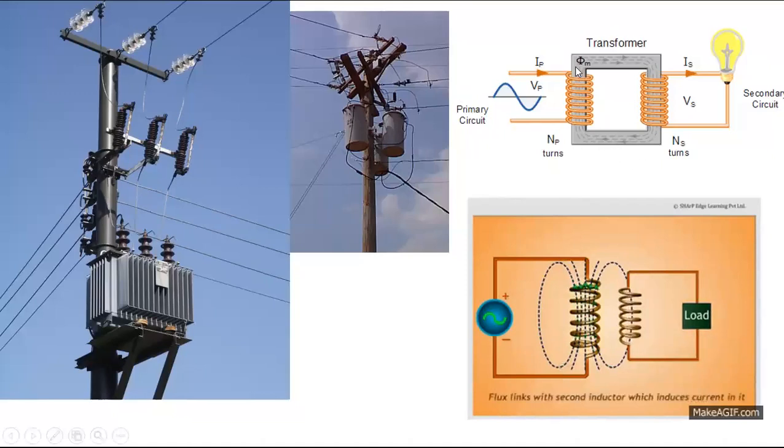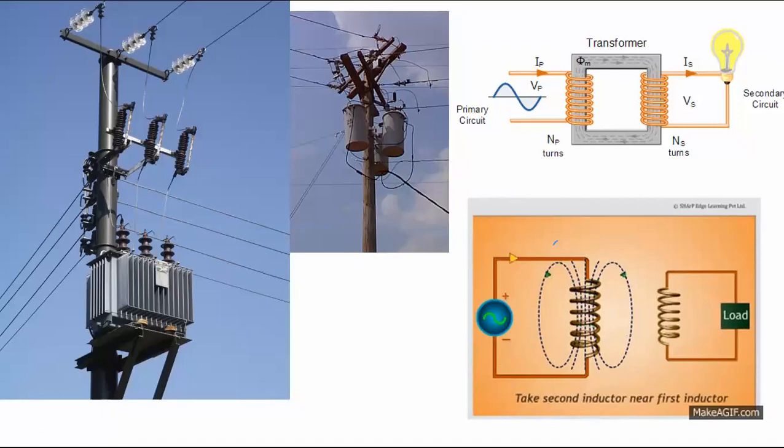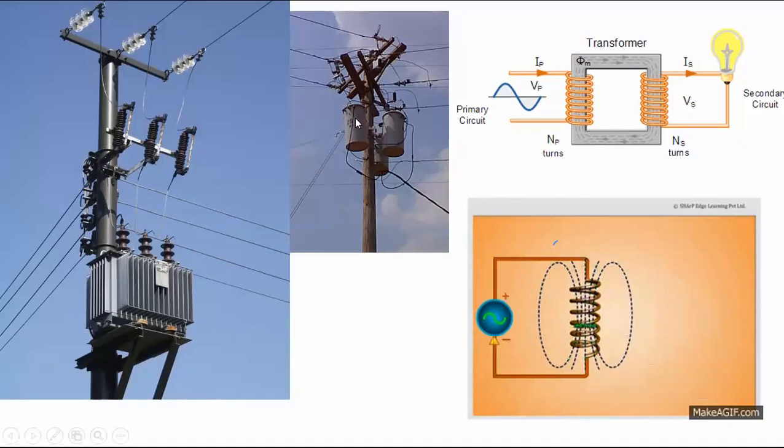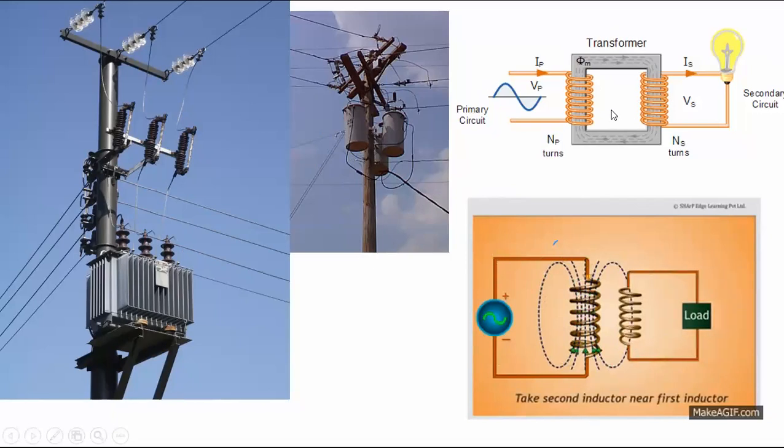Right. Transformer contains a rectangular iron frame. You can take even the circular shape, but we are not supposed to take a diamond shape, triangular shape, or any other shape, because when we take an iron material in the shape of a rectangle or the circular form, then only maximum magnetic energy is created. So all the engineers have done experiments with different shapes. You can see it is a rectangular shape, and this one, in the rural areas, is taken in the circular shape. So a transformer practically contains a rectangular iron frame.